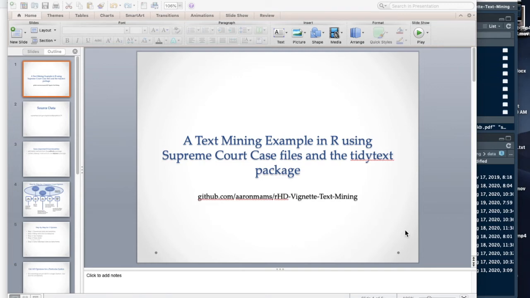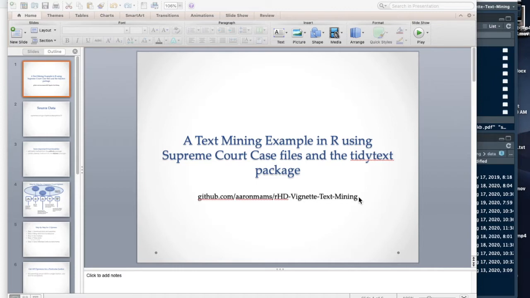Okay, guys, this is one of the examples that I cooked up on using some text mining features and doing some text mining in R. From the pre-workshop questionnaire that we sent around, I did get one question that asked if I could put together some illustrations of dealing with text-heavy data, such as you might find in digital media or magazine articles or newspaper articles. In this case, I'm going to deal with some PDF files, and I've got this project that I put together that has several examples.